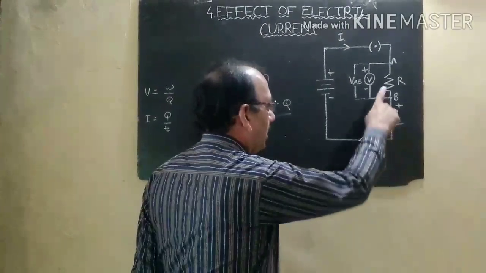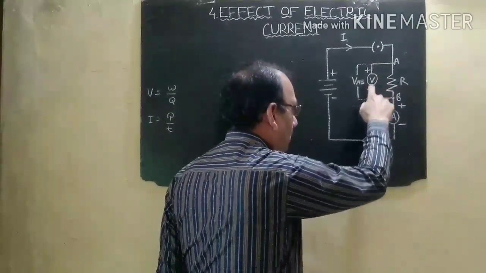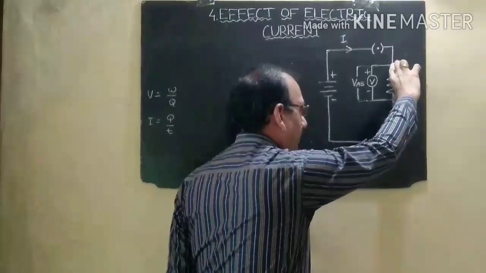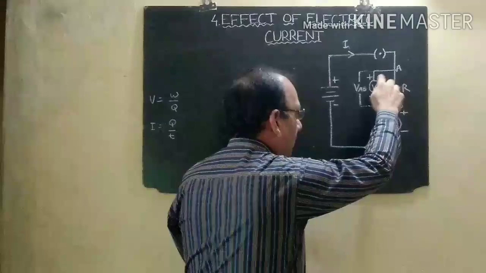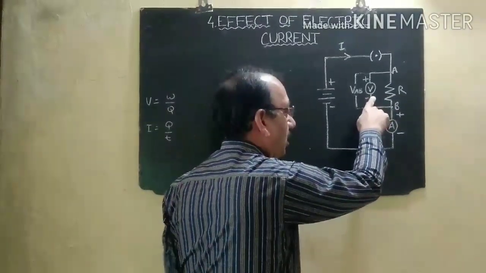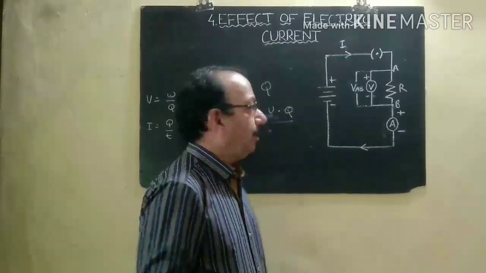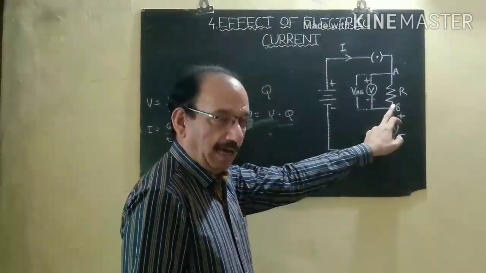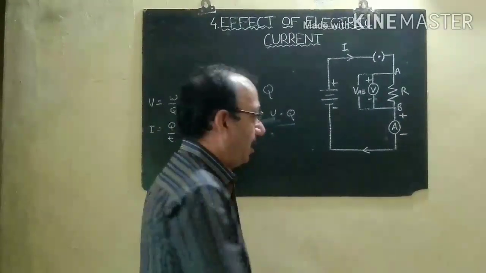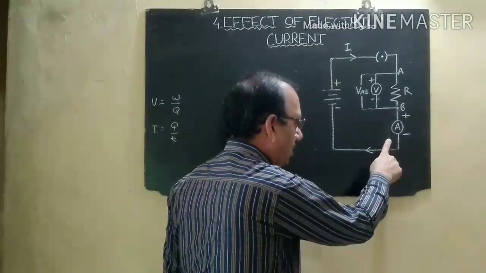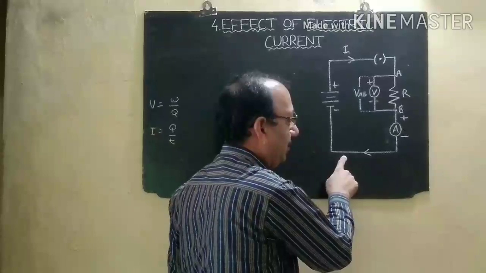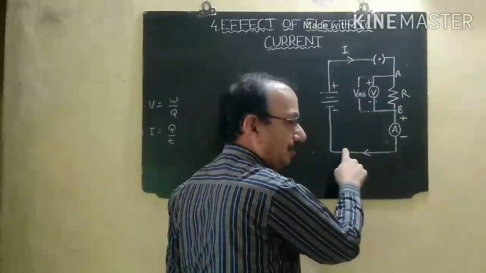To measure the potential difference of the AB resistor, we will connect this voltmeter here. One thing to always remember is that a voltmeter is always connected in parallel in an electrical circuit. You also connect the ammeter in an electrical circuit, which is connected in series.